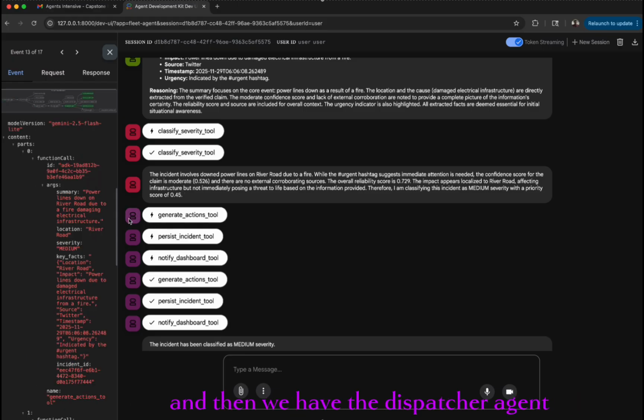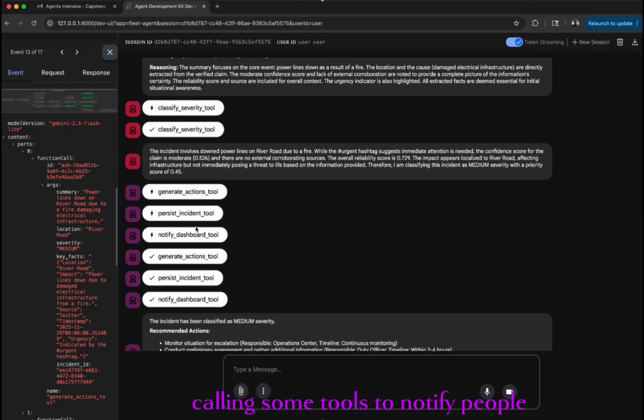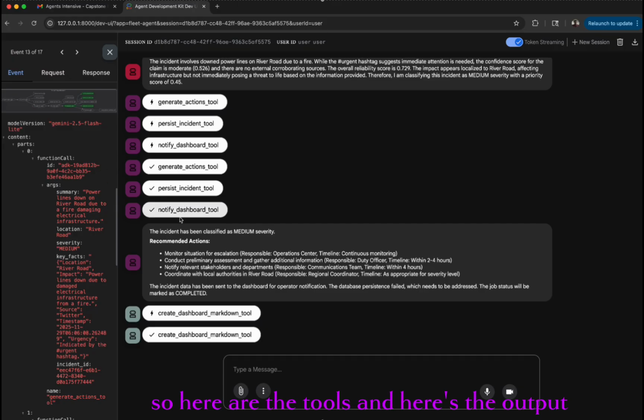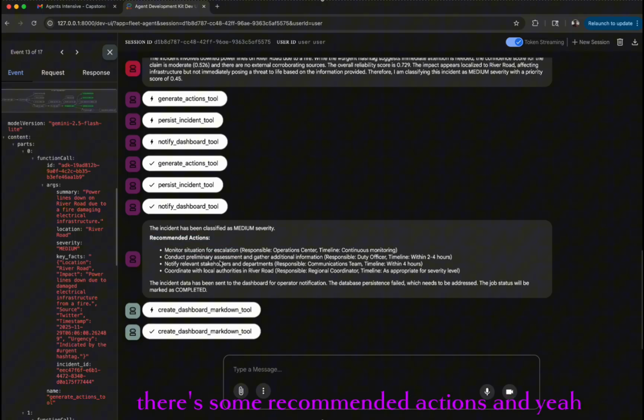And then we have the dispatcher agent that is responsible for actually dispatching, calling some tools to notify people to get some actionable items or some actions done. So here are the tools, and here's the output. And based on the medium severity, there are some recommended actions.